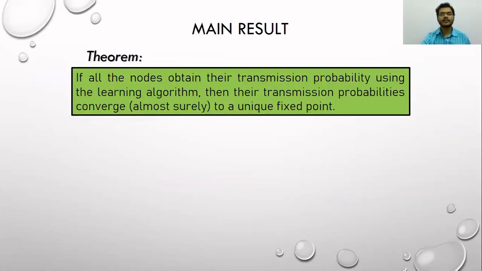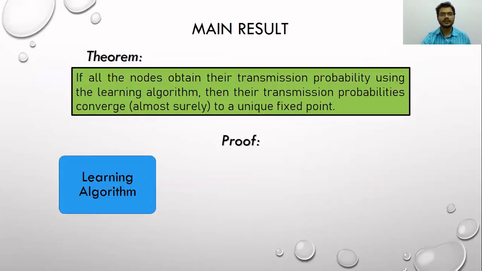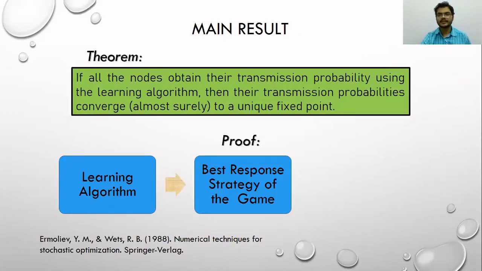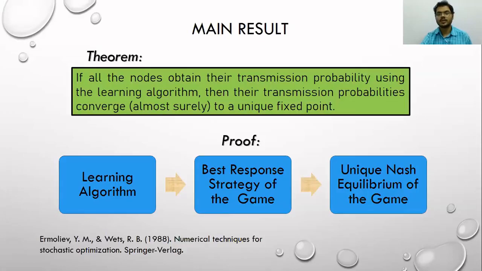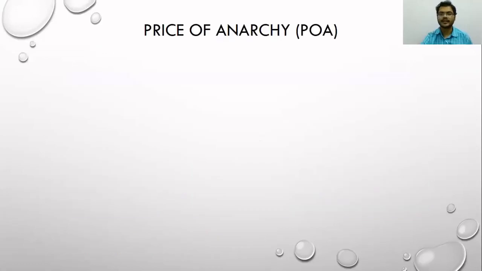Now coming back to the main result, we prove it as follows. We show that the learning algorithm converges to the best response strategy of the game that we just mentioned. And for this we use the convergence result discussed in the book mentioned in the footnote. And then we show that the best response strategy of the game converges to the unique Nash equilibrium of the game. For this we use a contraction mapping theorem. So in the process we also get to know that the game has a unique Nash equilibrium.